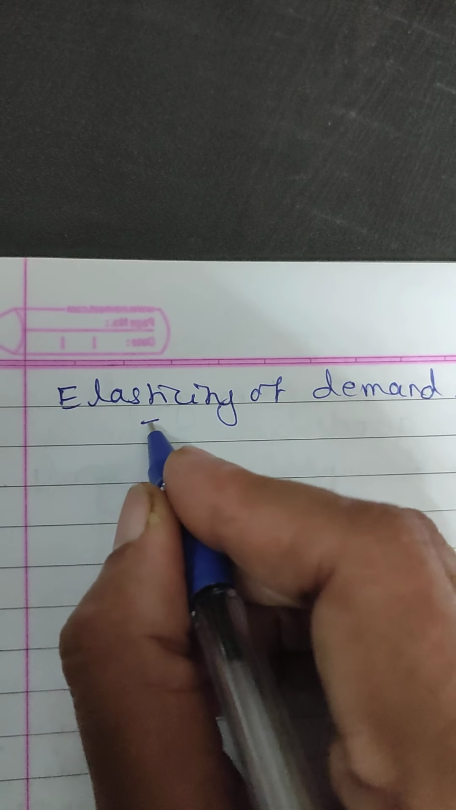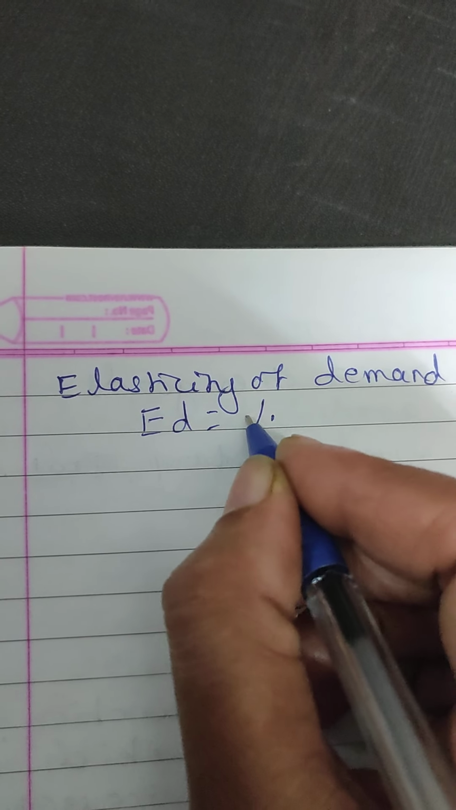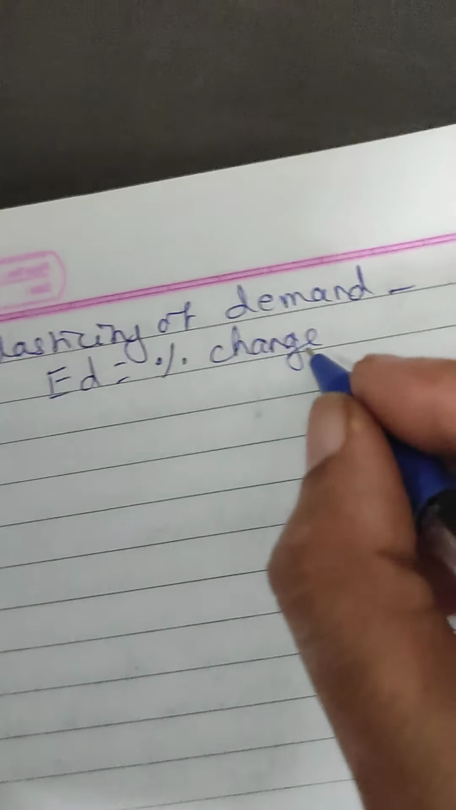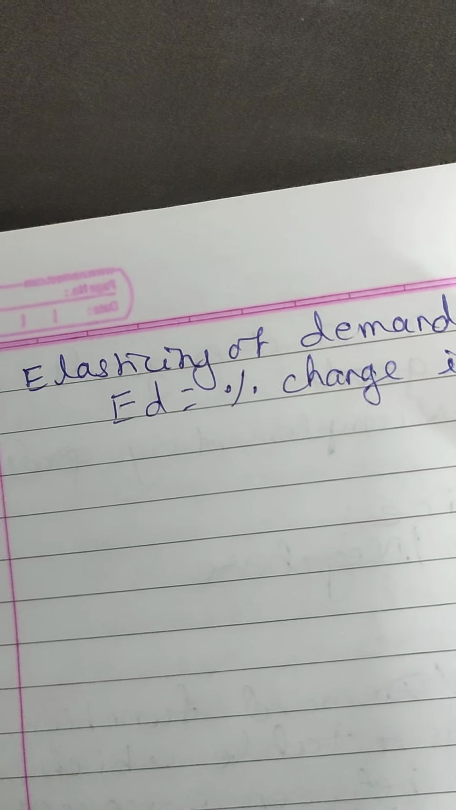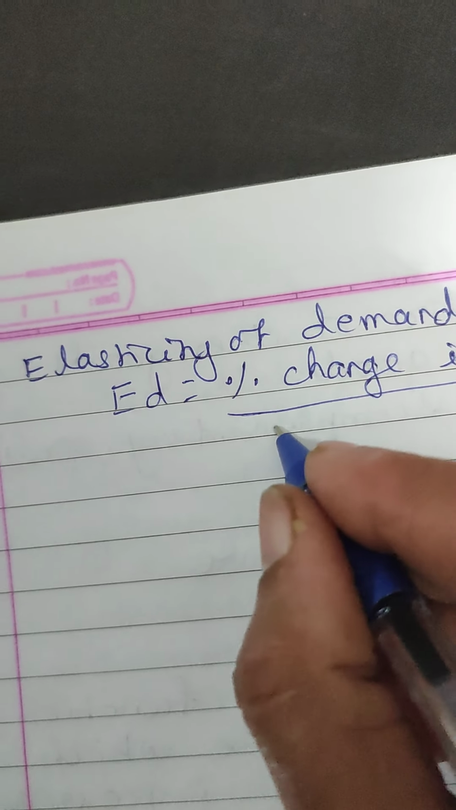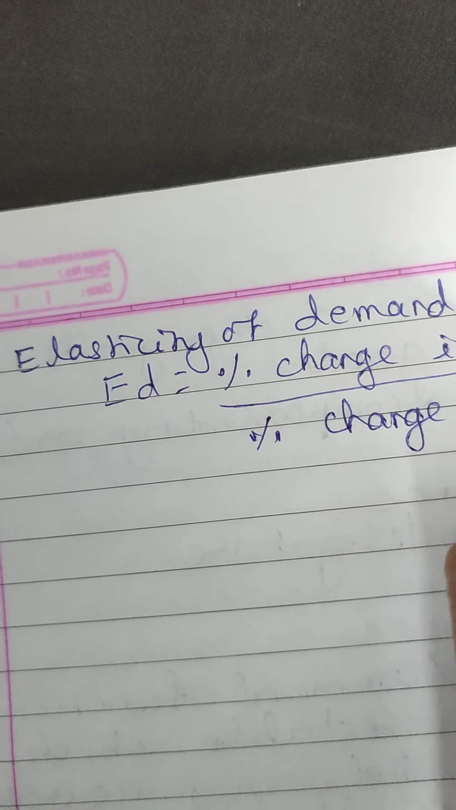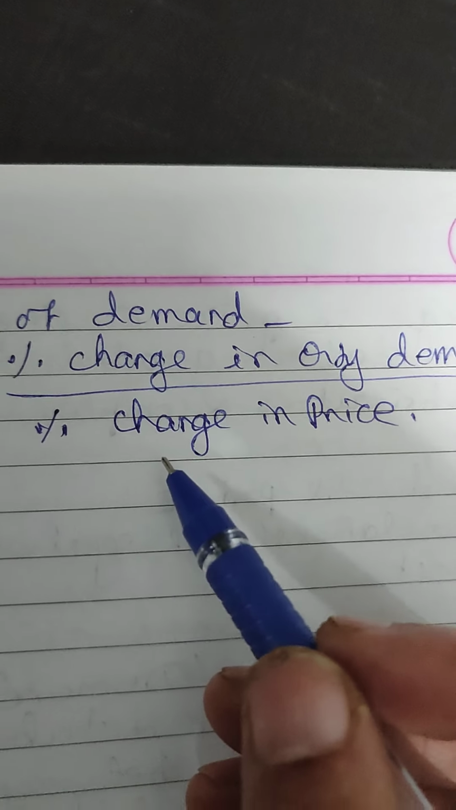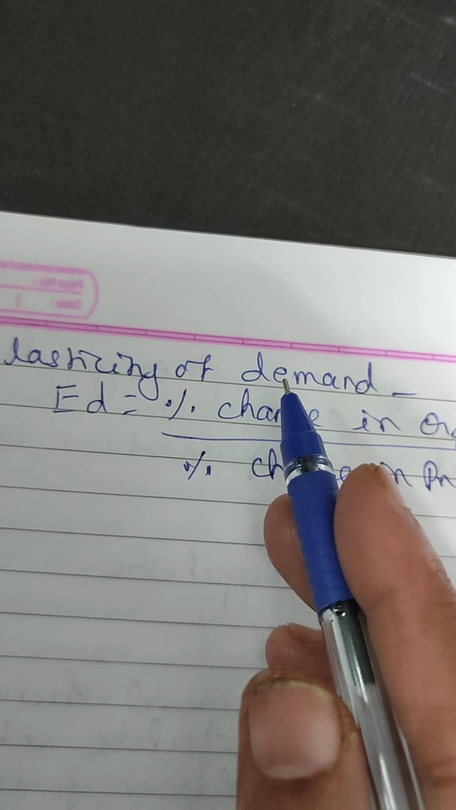So what is the formula for elasticity of demand? Elasticity of demand is equal to what? Percentage change in quantity demanded divided by percentage change in price. Percentage change in quantity demanded divided by percentage change in price. So you will get elasticity of demand.